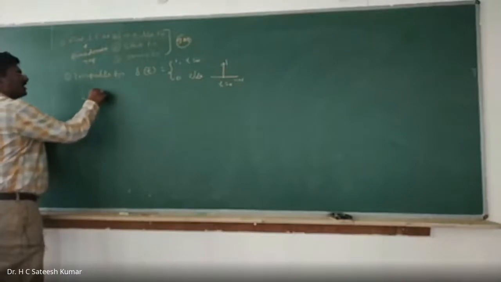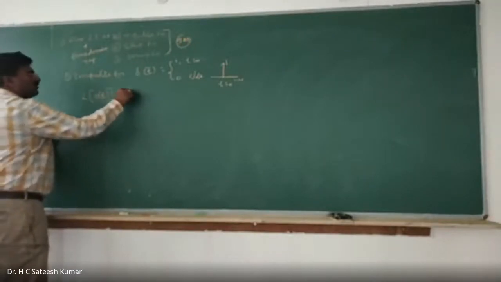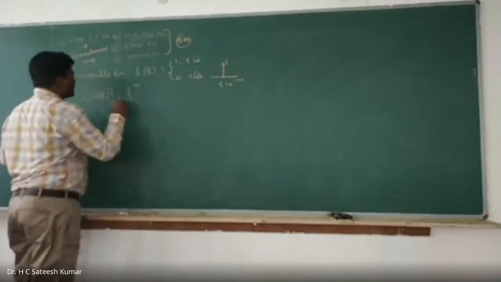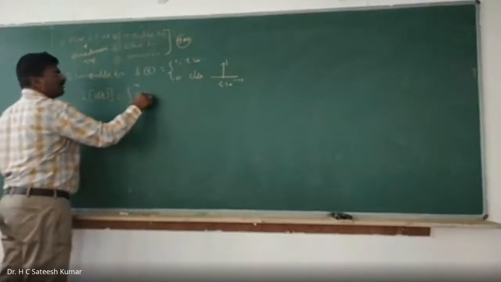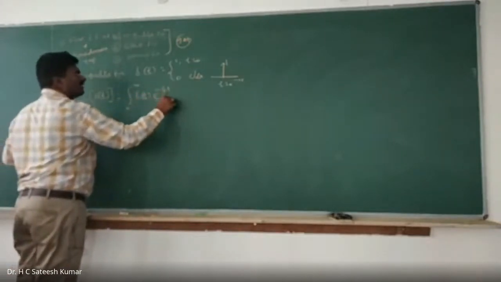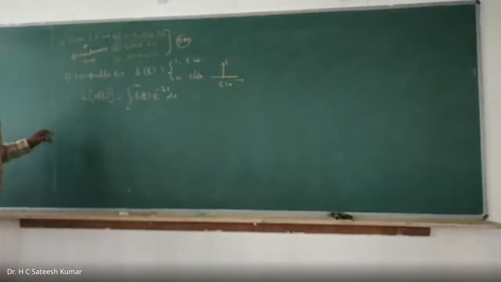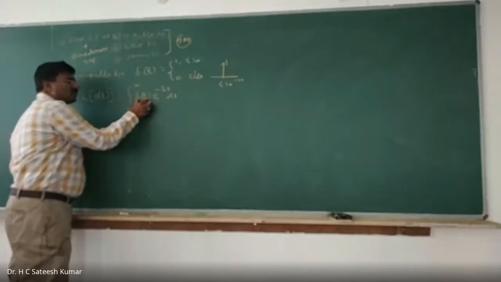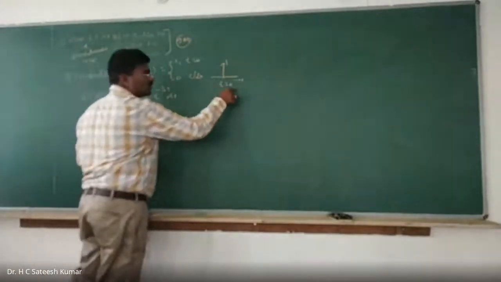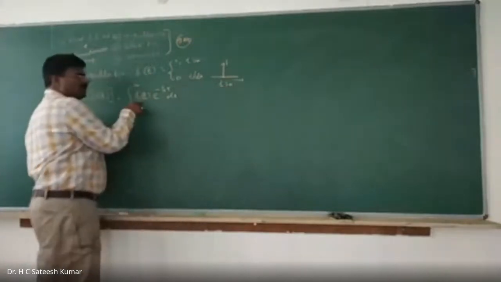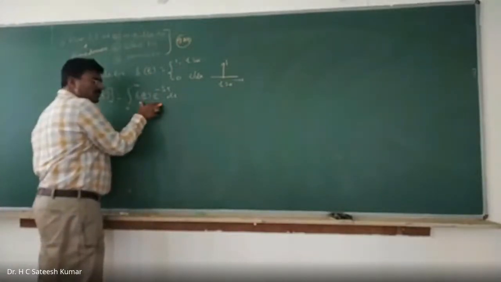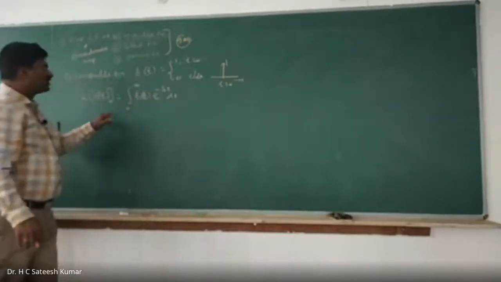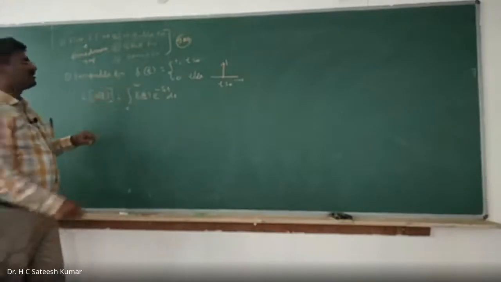Now Laplace transformation of delta of t. It is the integration from 0 to infinity of f of t into e to the power of minus st dt. In place of f of t, what do you have? Delta of t. Delta of t into e to the power of minus st into dt. Even though the integration is from 0 to infinity, this function exists at only one place, at t equal to 0. The product will also exist at t equal to 0 only, because in the rest of the places this function is 0, so the product is also 0. There is no meaning in integrating from 0 to infinity.